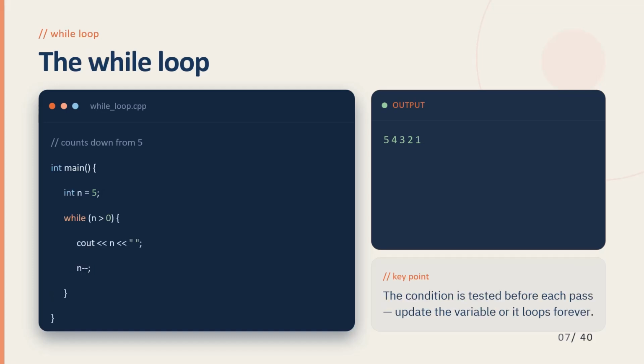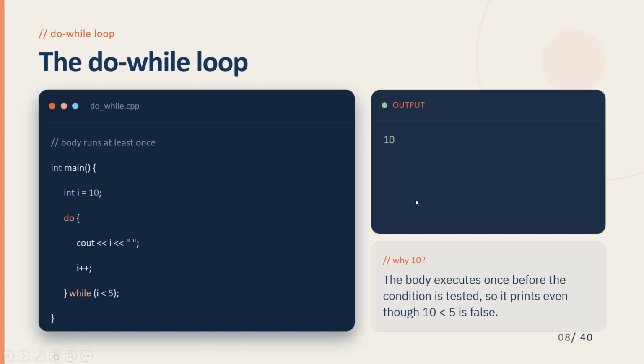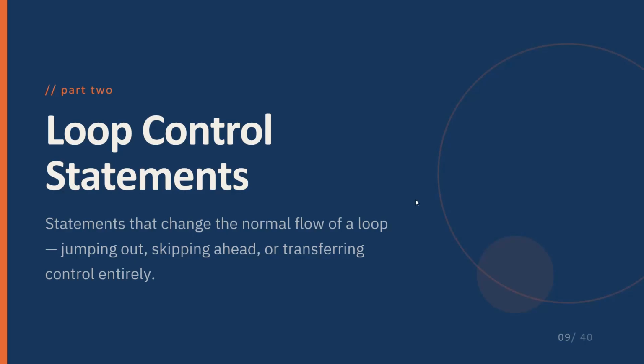And here is the while loop review. A while loop checks the condition before every iteration. Therefore, it is important to update the loop variable. Otherwise, the loop may never terminate at all. Next, coming to the do while loop. In a do while loop, the body executes first and the condition is checked later. This ensures the loop runs at least once.